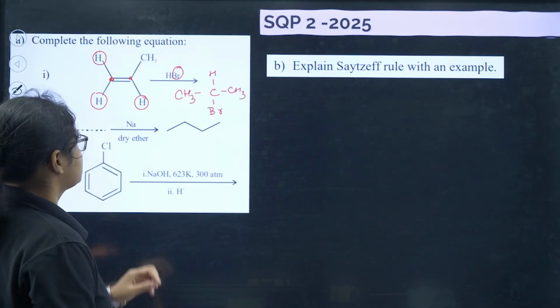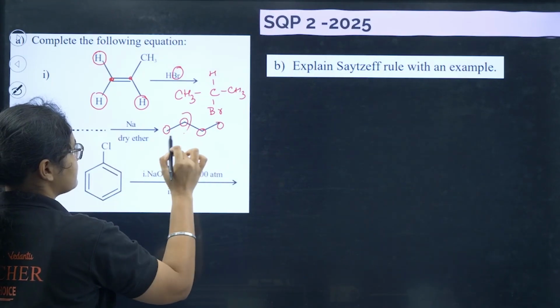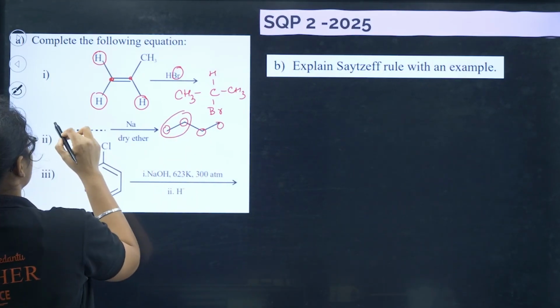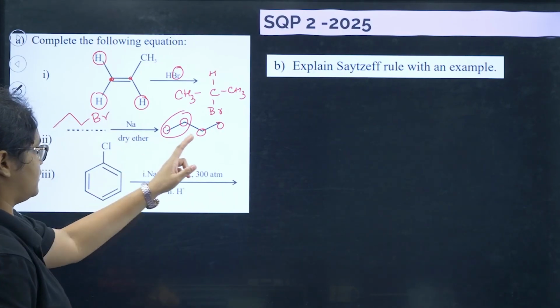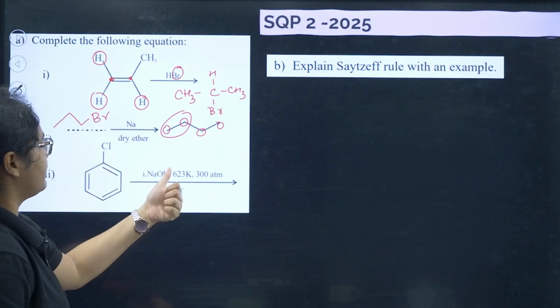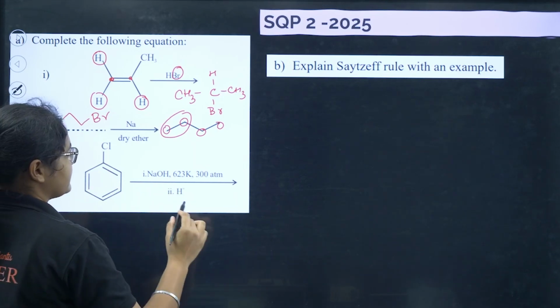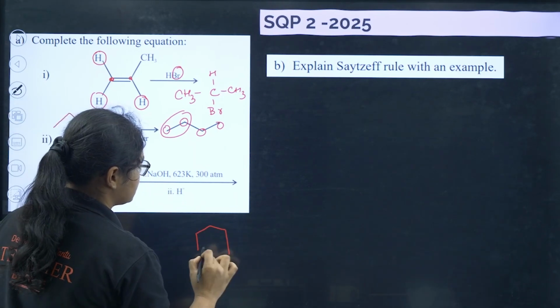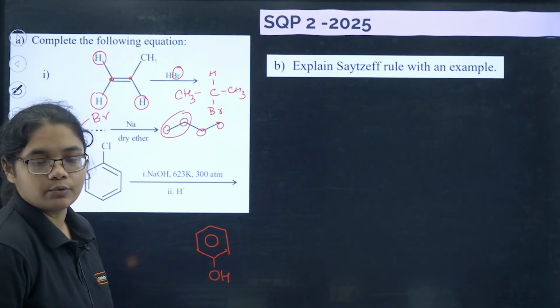Okay, next Na dry ether. If you have 4 carbons, so 2 carbons give 1 product, it will double, so it will be like this. This one will give you butane. Next you have NaOH 623 K, 300 atm, H plus. Now what will happen at such a high temperature? You will get this compound as OH. Cl is replaced with OH group.